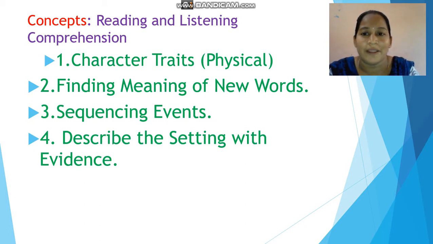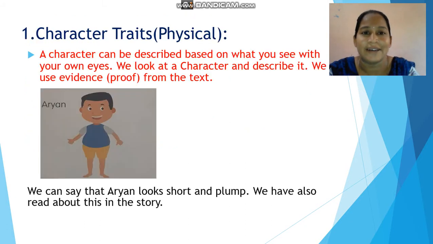Now, moving to character traits. Students, a character can be described based on what you see with your own eyes. So, we look at a character and describe it. We use evidence or proof from the text.